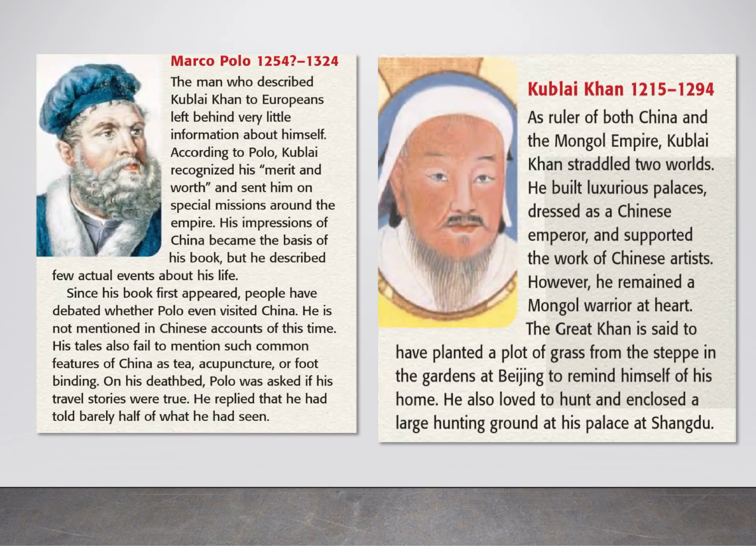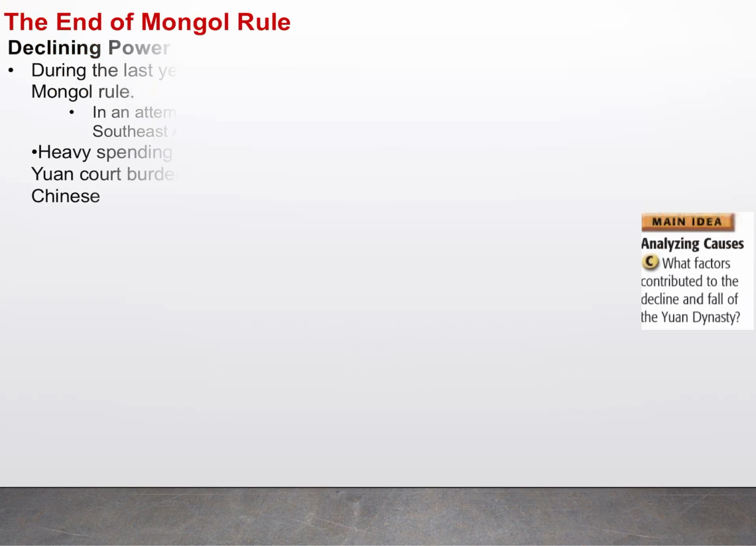I give you guys two basically character development little sections here. One that covers Marco Polo and one that covers Kublai Khan. All right? So I want you guys to read those as well.